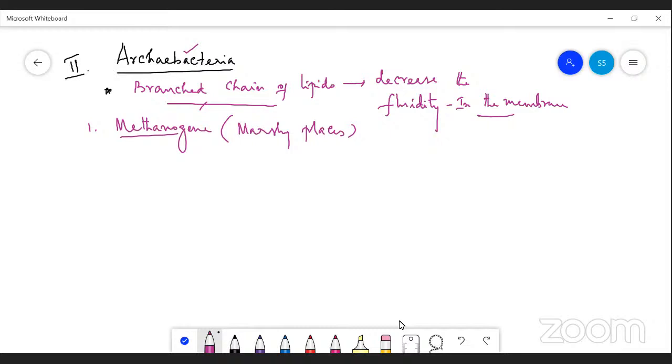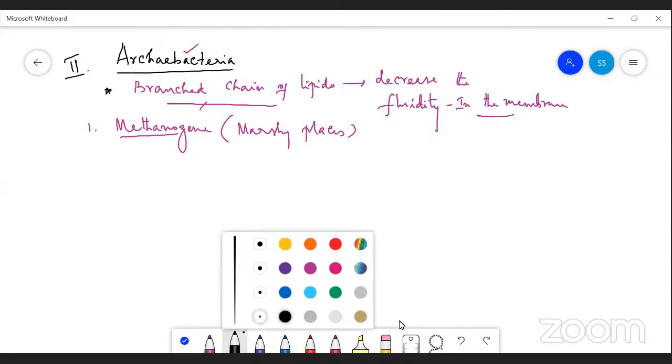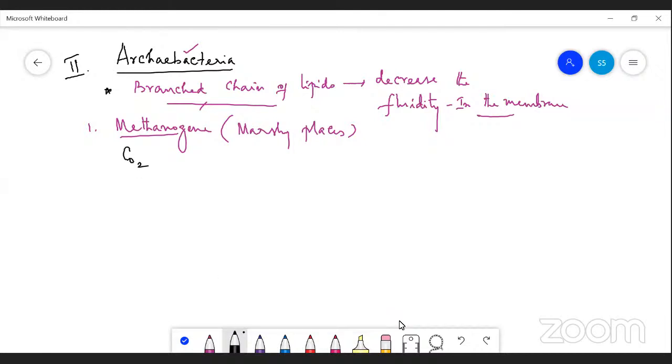These methanogen bacteria are capable of converting carbon dioxide and methanol into methane, CH4.